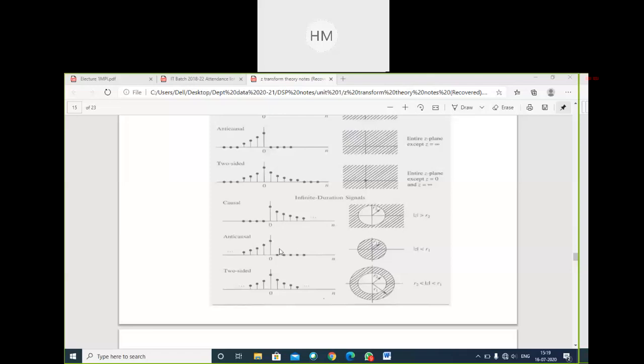Anti-causal system, see, this example we have simplified for right-handed signals and left-handed signals. For left-handed signals, ROC exists interior to the circle. For two-sided signals, for infinite duration, we get an annular ring with radii R1 and R2. Mod Z is in between R1 and R2. Is it clear? Anything you want to ask?